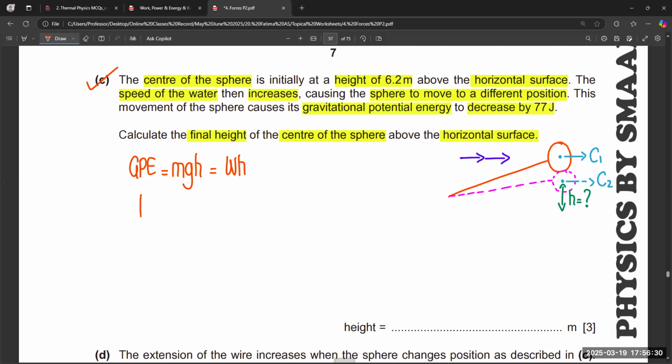So height is equal to gravitational potential energy divided by the weight, 77 divided by 32. That is 2.4.